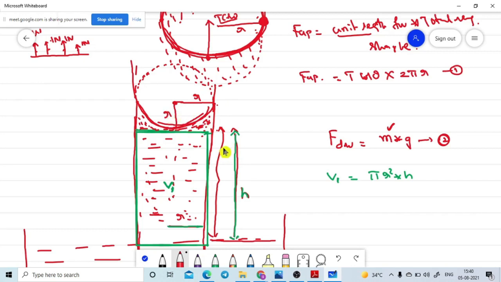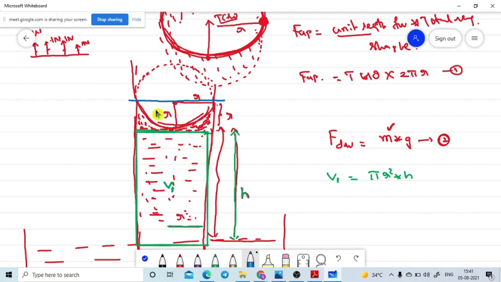This must be r only, and this height is r only. In this total portion, only some part has liquid available. The remaining part has no liquid. Are you getting it? Now we need to take that out. See, up to this portion I am taking.